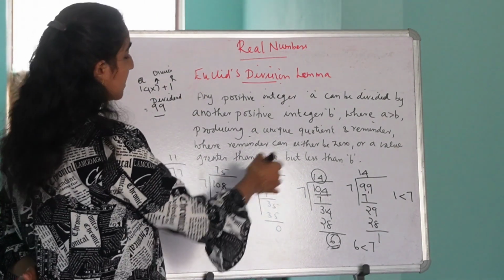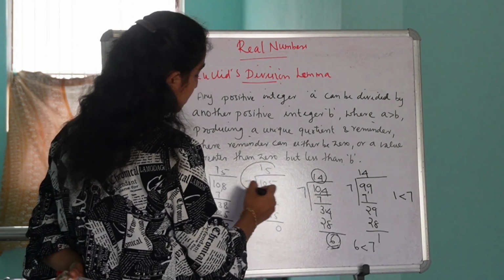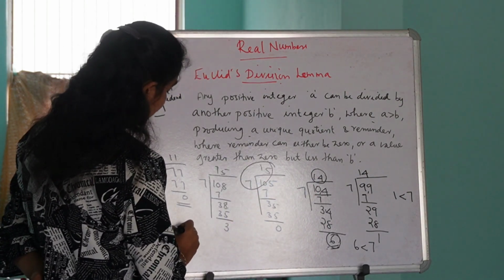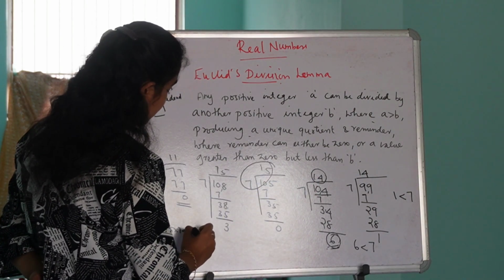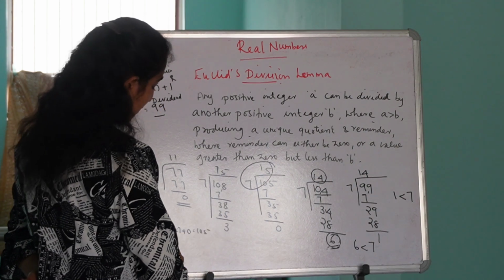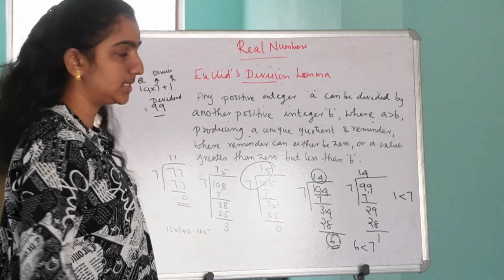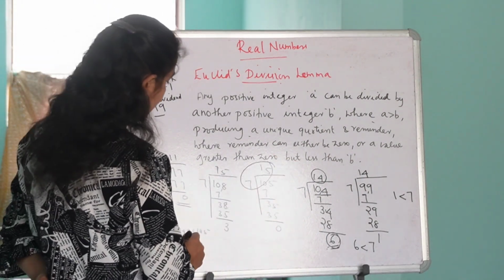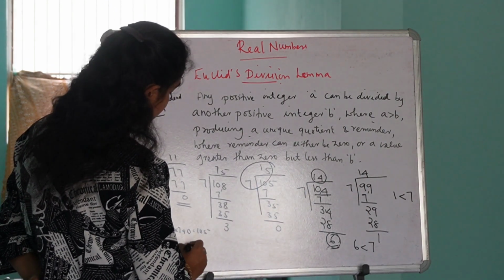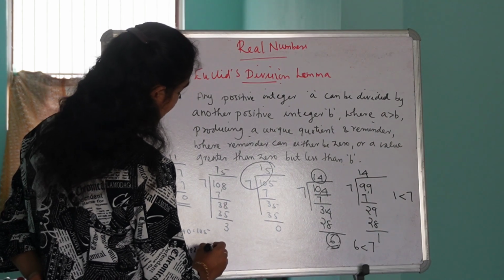Yes. Let's take another example. Here we can see 15 into 7 plus 0 is equal to 105. 15 is the quotient, 7 is the divisor, and 0 is the remainder. Is it clear? Okay, let's take another example. 15 into 7 plus 3 is equal to 108.